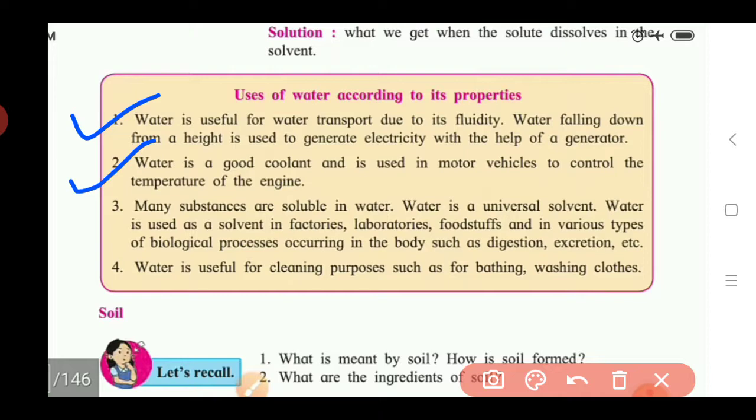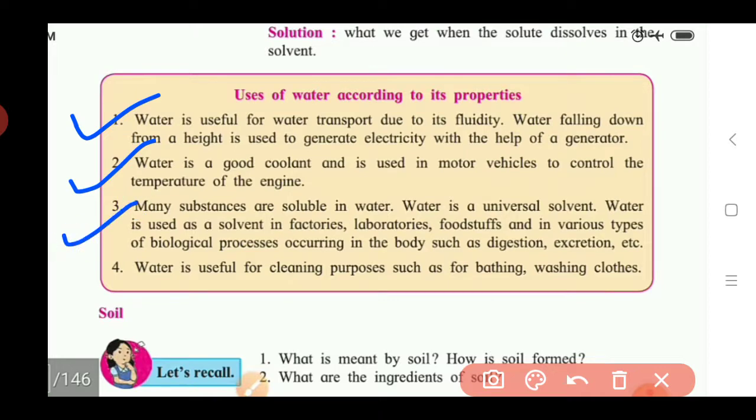For cooling that engine, water is used, because it has the ability to cool a substance quickly. So it is used in motor vehicles to control the temperature of the engine. If the engine temperature is very high while traveling, then when we use water, the temperature of the engine will decrease.